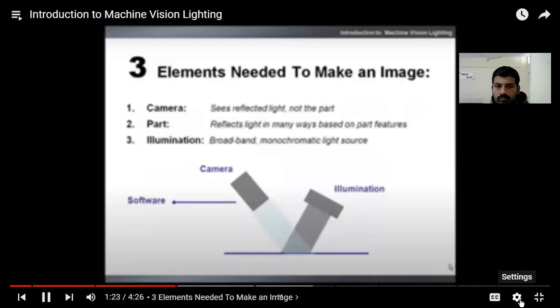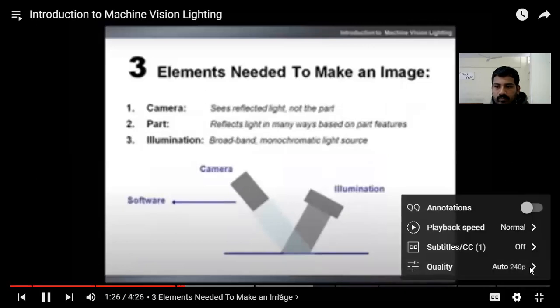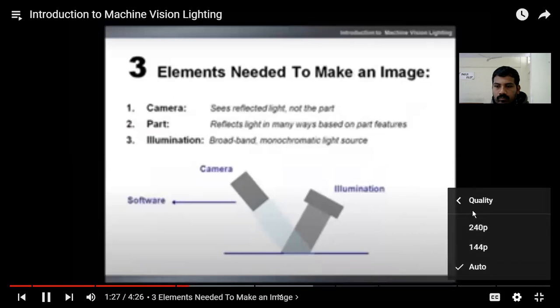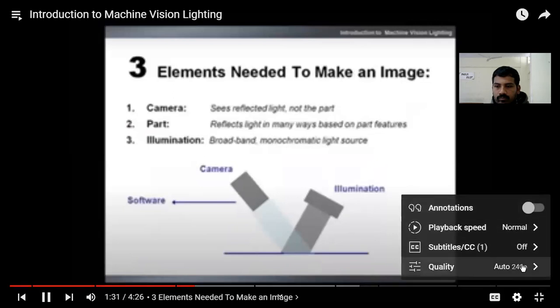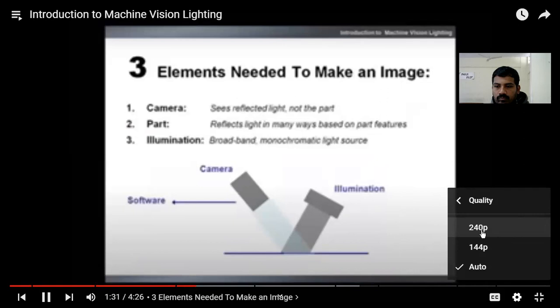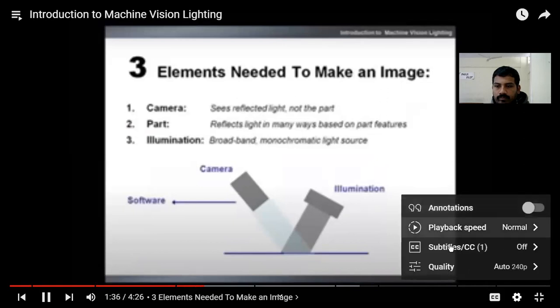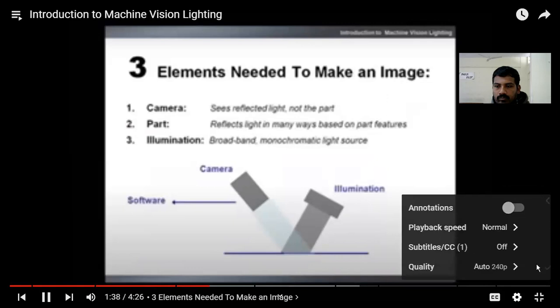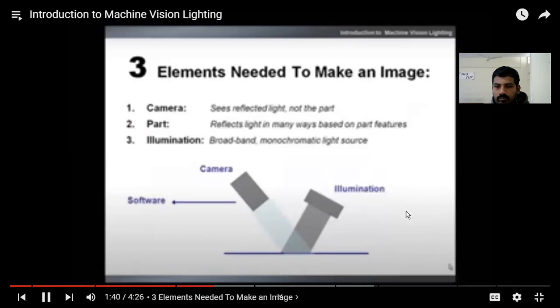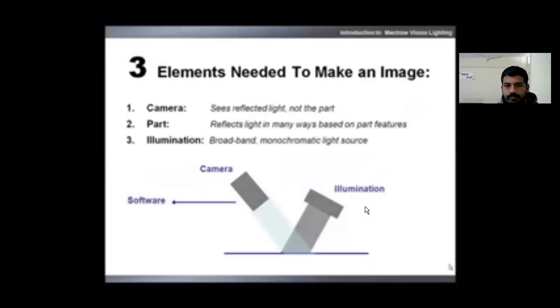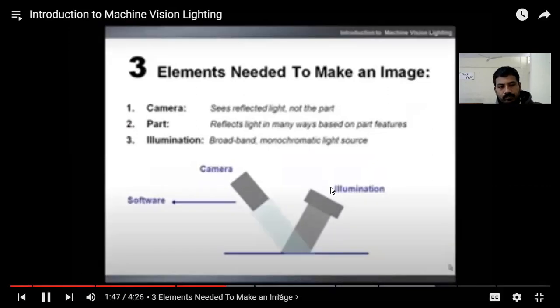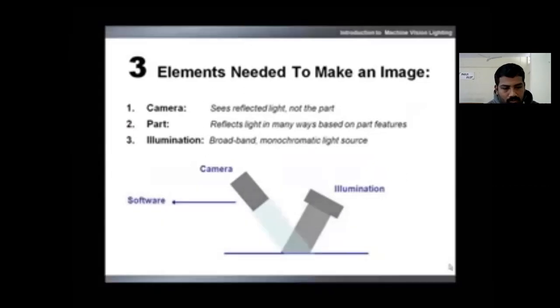The basic elements needed to create an image are a camera, a part, and some type of illumination light source. Choosing a light source is dependent on your application and inspection environment. Illumination light sources can be anything from light-emitting diodes or LEDs, fluorescent bulbs, incandescent bulbs, or even sunlight in some applications. Microscan uses LEDs exclusively for reliable solid-state performance that offers superior thermal manageability in both continuous and strobe applications.